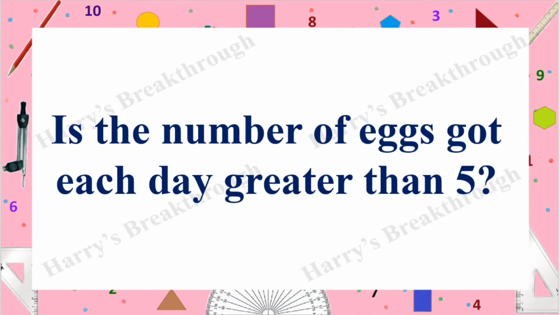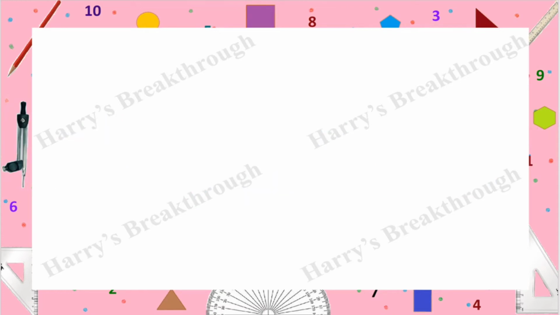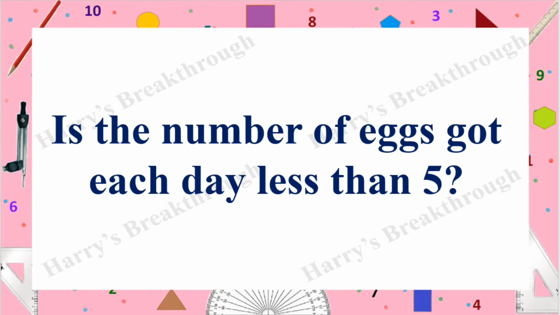Is the number of eggs got each day greater than 5? No, because if the number of eggs got each day is greater than 5, then they will get more than 35 eggs in 1 week, right? Is the number of eggs got each day less than 5?